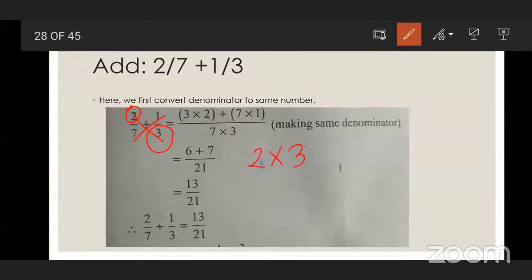Okay, after that, what is there in between both the fractions? Plus sign is there. Then carry out the multiplication of the denominator of the first fraction with the numerator of the second fraction. What is that? 7 multiplied by 1.